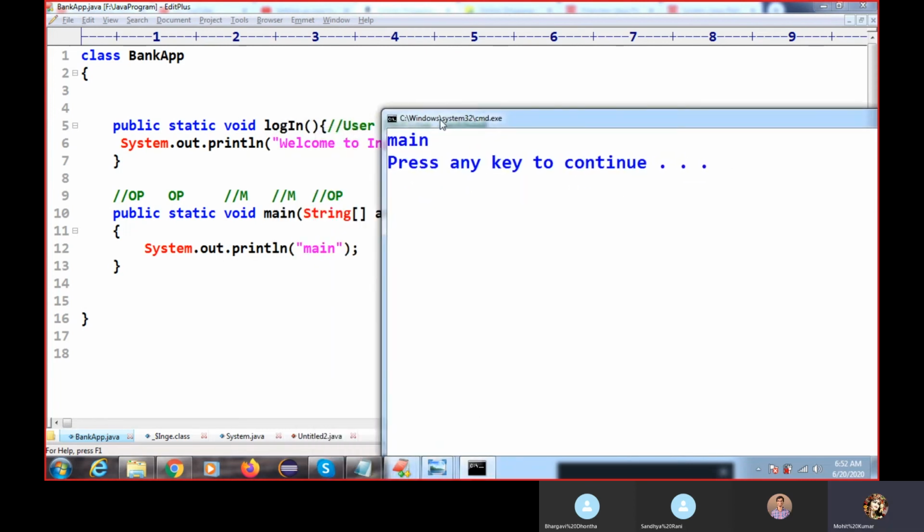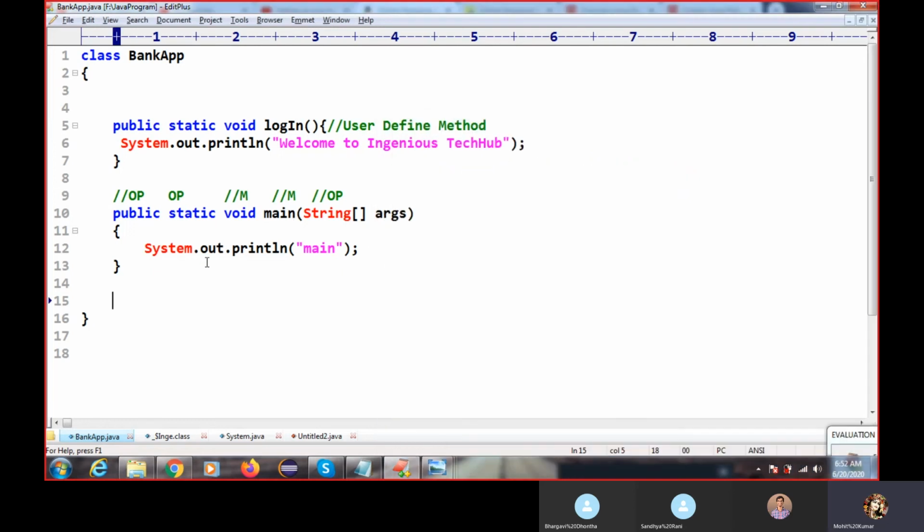See, the main method gets an automatic call. When you compile and execute the code, the JVM automatically executes the main method. So when you execute your code, JVM automatically calls the main method. That's why only this method is executed.